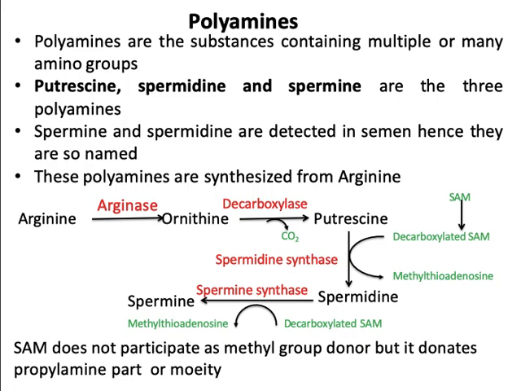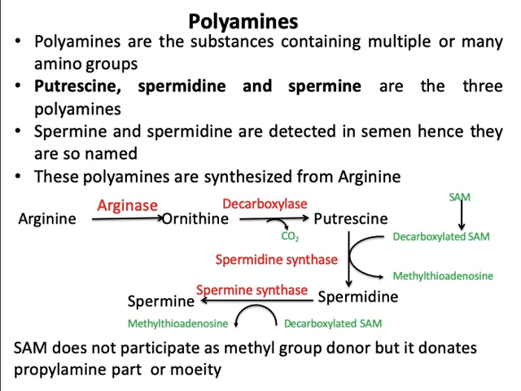Arginine, with the help of the enzyme arginase, converts to ornithine. Ornithine undergoes decarboxylation with the help of the enzyme decarboxylase to form putrescine. This putrescine reacts with decarboxylated SAM, which is formed from SAM, to form spermidine with the help of the enzyme spermidine synthase.